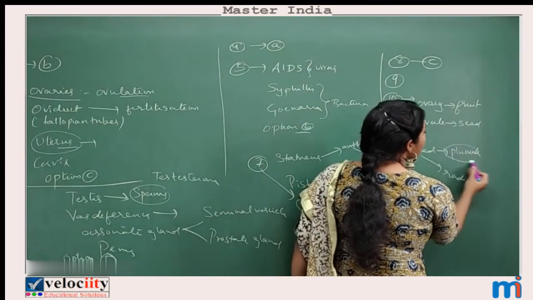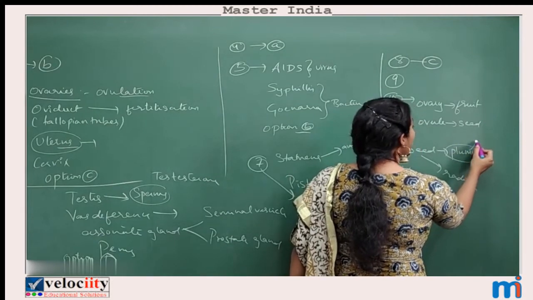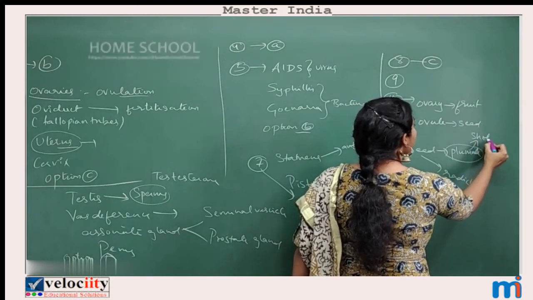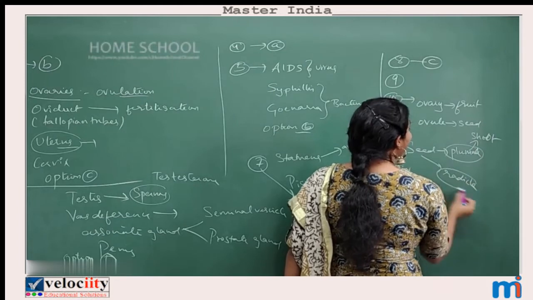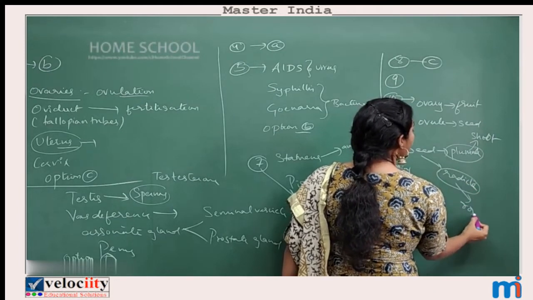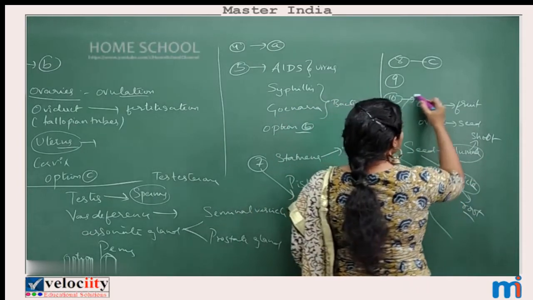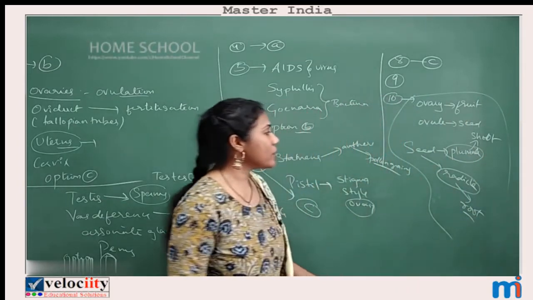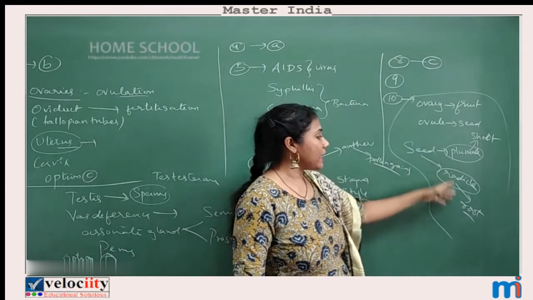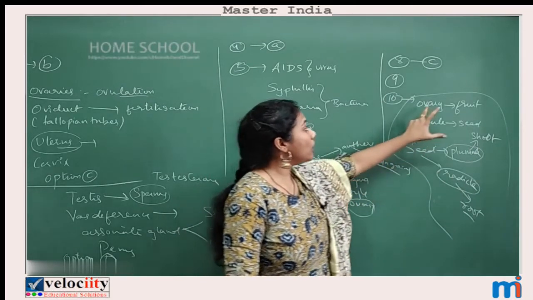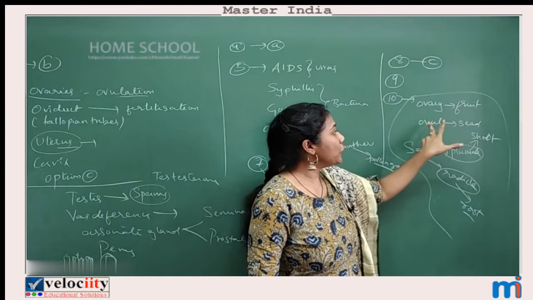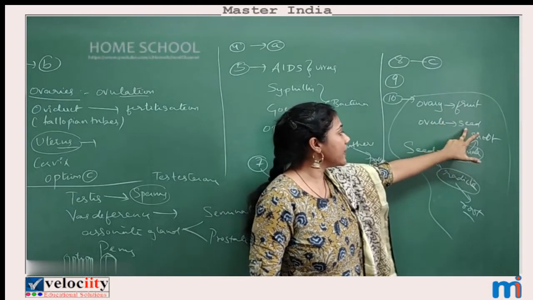So this plumule will develop into future shoot, and radicle will develop into root. Okay, so this is the most important thing that you have to remember in case of sexual reproduction in plants. Always ovary gets converted into fruit, ovule gets converted into seed.